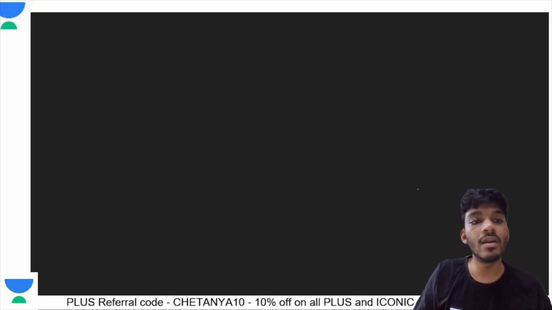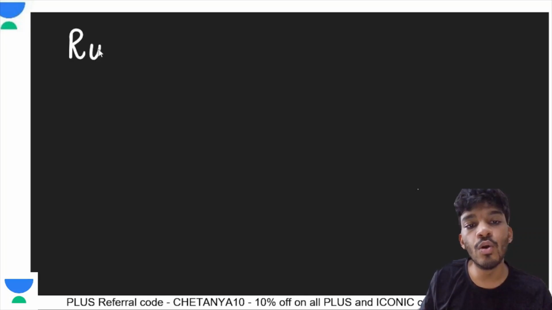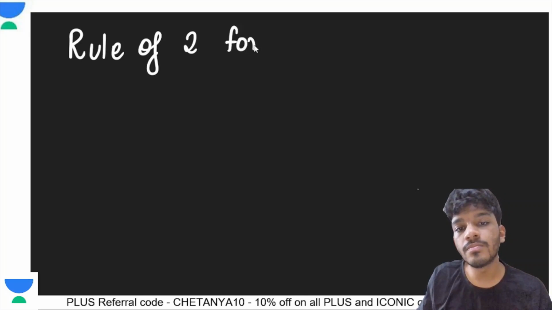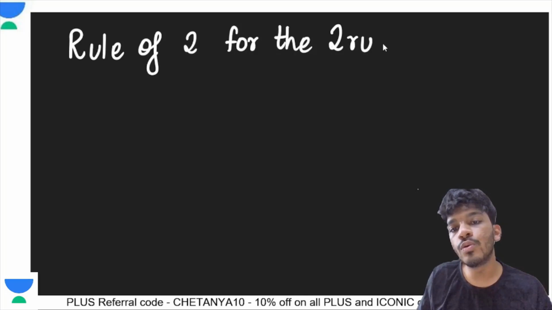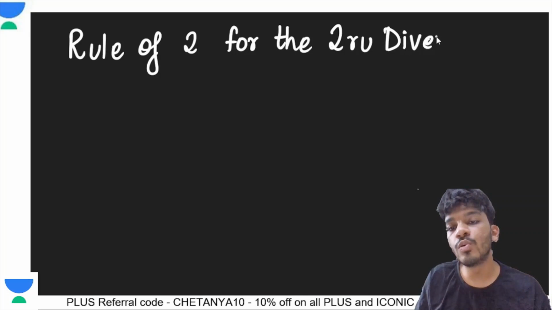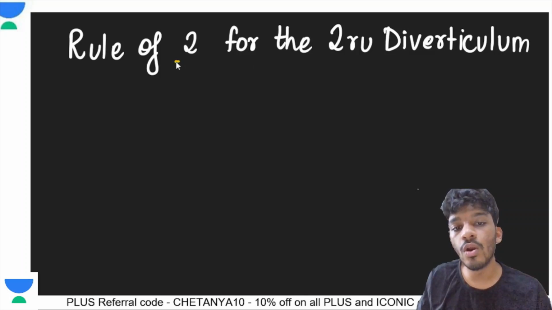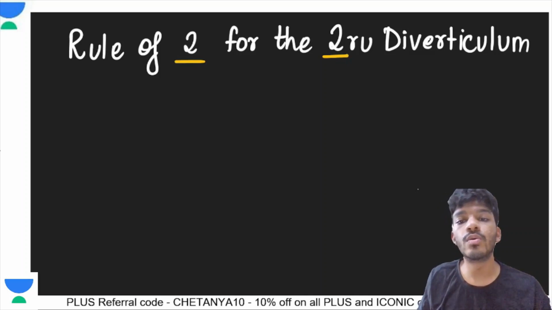So how I like to remember that is rule of 2 for the true diverticulum, that is Meckel's diverticulum. That is the first place where I am using 2.